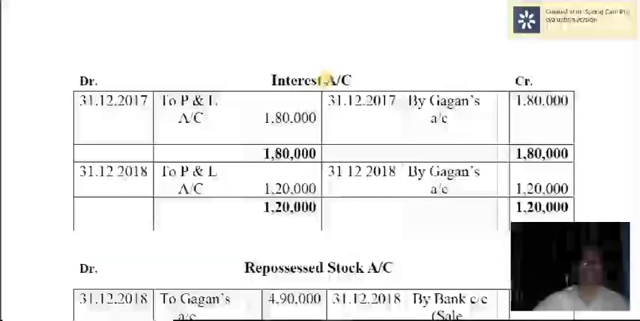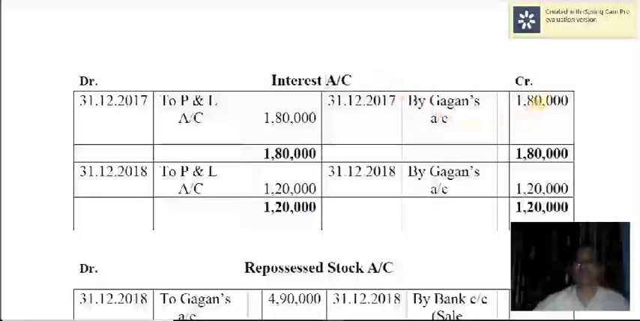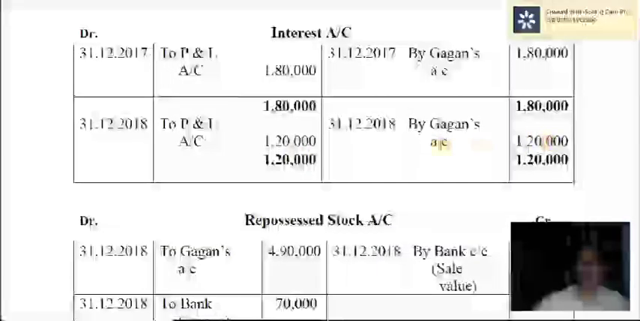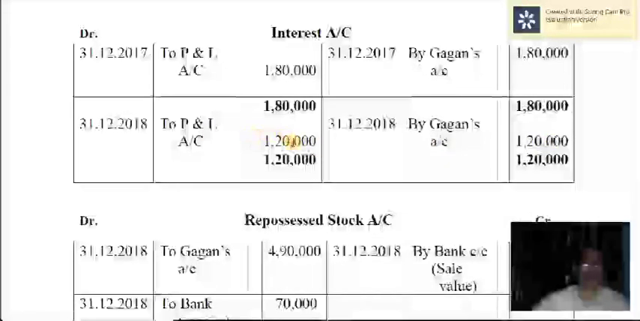Alright, next one, interest account. Interest due from Gagan for first year is 1,80,000. Interest is an income here. For us it is income, for the hire purchaser that is an expense. So income is credited, and Gagan's account is debited. The entry is Gagan's account to interest account. When you post it, it will appear like this. So 1,80,000. Then that is closed by transferring to profit and loss account, since interest account is a nominal account, closed at the end of the accounting year. Alright, second year interest is 1,20,000. That is closed by transferring that to profit and loss account.